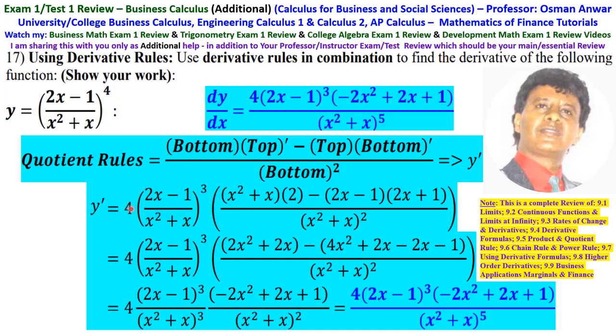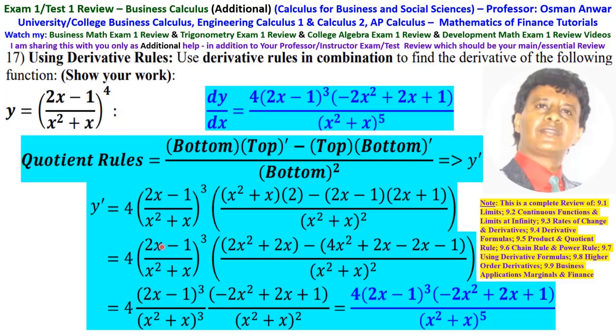The derivative of the inside is a quotient rule. This is the bottom times the derivative of the top minus the top times the derivative of the bottom, over the bottom squared. The bottom is x^2 + x times the derivative of the top, which is 2, minus the top, which is 2x - 1, times the derivative of the bottom, which is 2x + 1, over the bottom squared, (x^2 + x)^2.